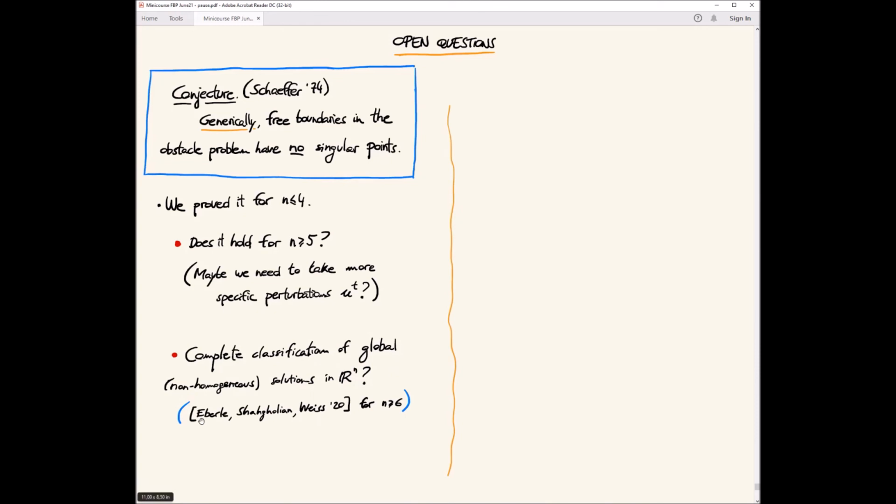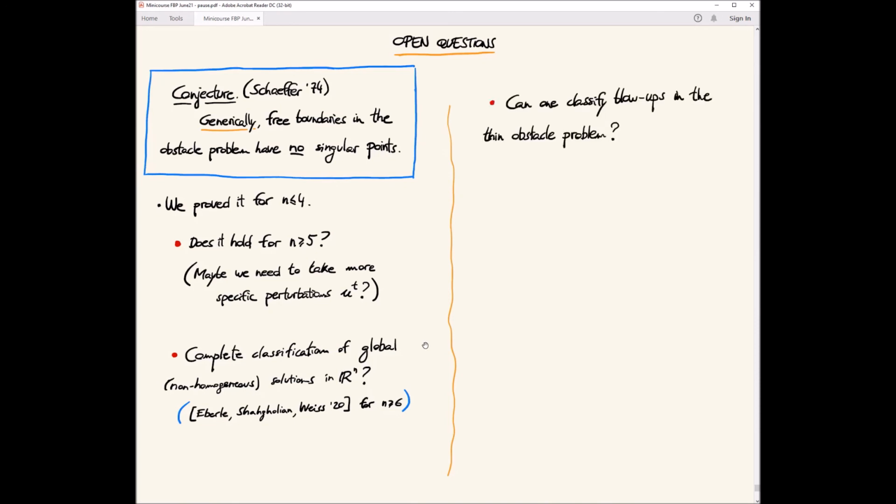Then there is this nice and very recent result: for dimensions n bigger or equal than 6, if the global solution is really like 6-dimensional, in the sense that it's thin in some dimensions, then they completely classified global solutions. But it's still open what happens in dimensions 3, 4, 5.